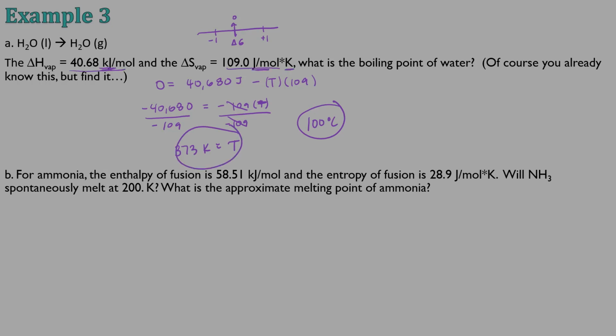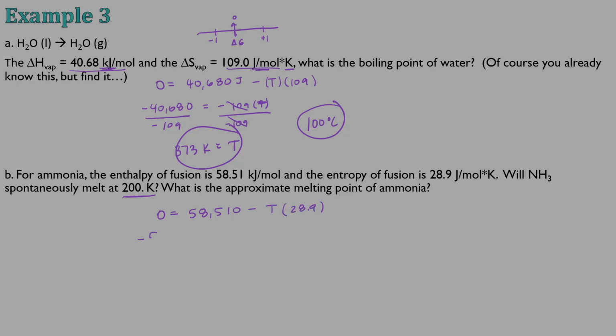Okay, and then ammonia, the enthalpy of fusion is 58,051 joules per mole, and the entropy of fusion is 28.9 joules per mole Kelvin. Will ammonia spontaneously melt at 200 Kelvin? What is the approximate melting point? So I'm just going to solve for the melting point and see if 200 Kelvin is enough.